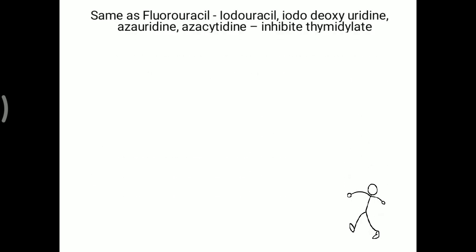Further in detail, same as fluorouracil, which is able to inhibit the thymidylate synthase enzyme, iodouracil, iododeoxyuridine, azauridine, and azacitidine can also inhibit this same enzyme, thymidylate synthase. In all these names, you can remember uracil and cytidine are there. From that also you can understand these are all related to pyrimidine.